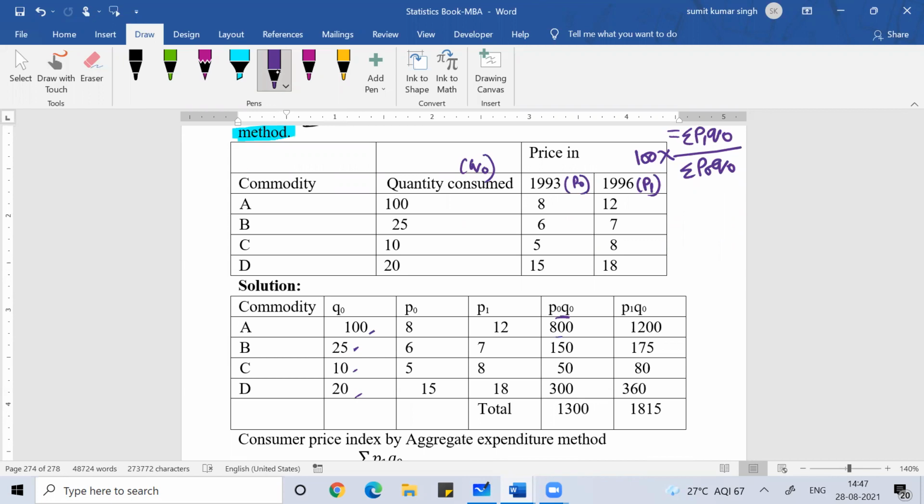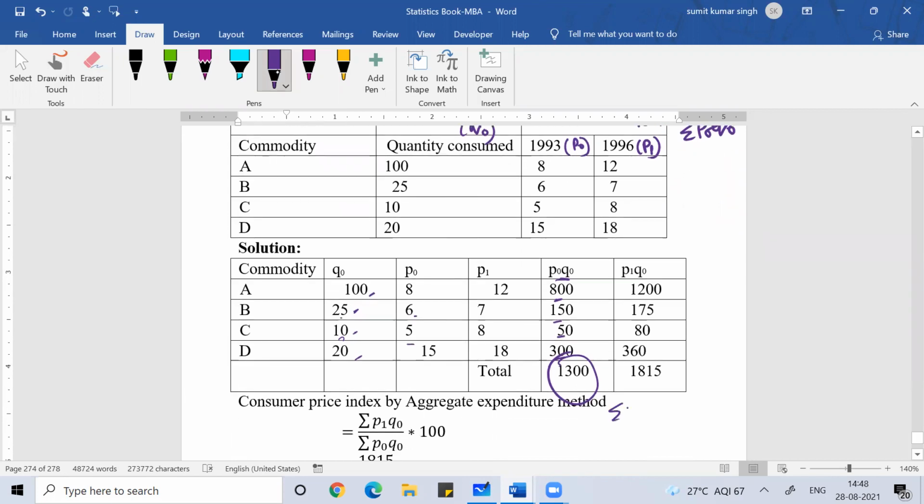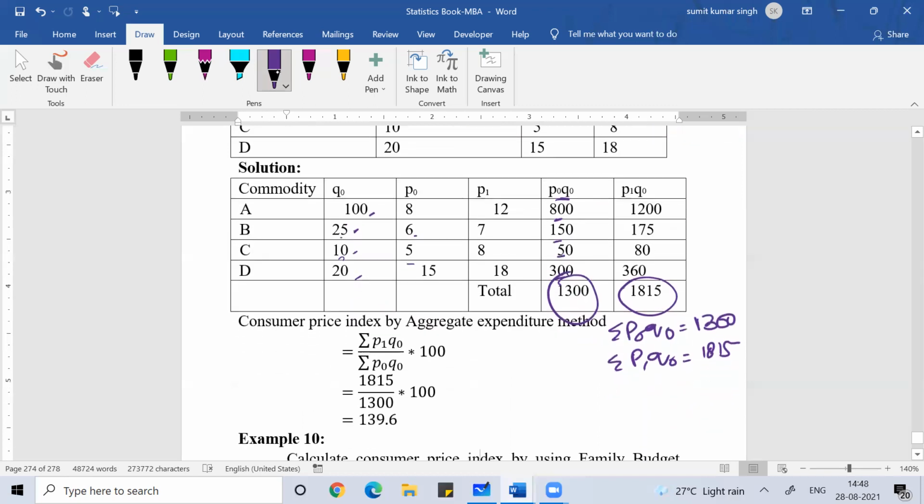So 100 into 8, 800; 25 into 6, 150; 10 into 5, 50; 20 into 15, 300. The sum of P naught Q naught is 1300. And similarly, the sum of P1 Q naught is 1815. You can see this by multiplying P1 with Q naught. Okay, so I get the sum of this. This is the calculation of index number by using the aggregate expenditure method. This is very similar to the Laspeyres method, what I already taught.